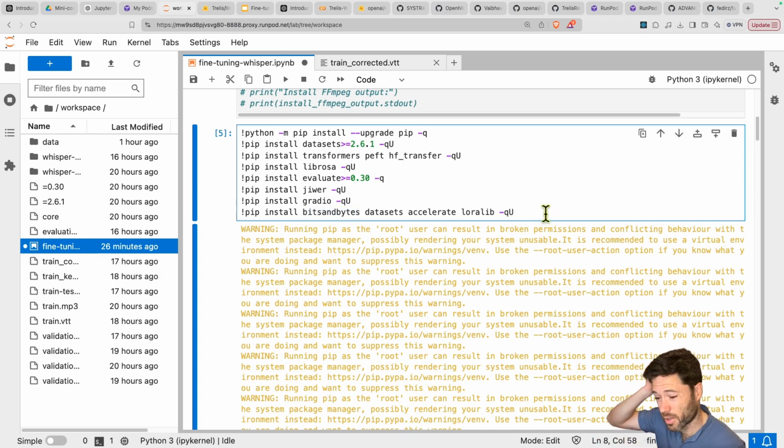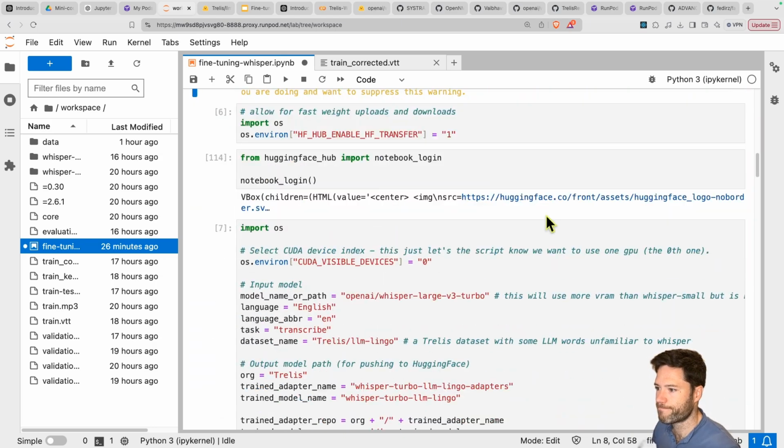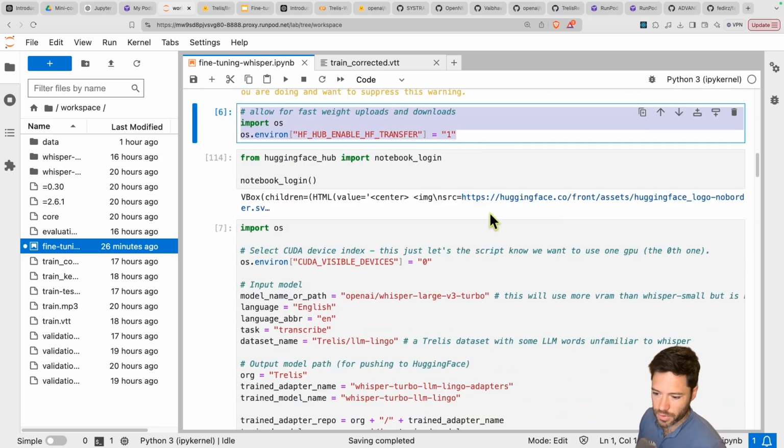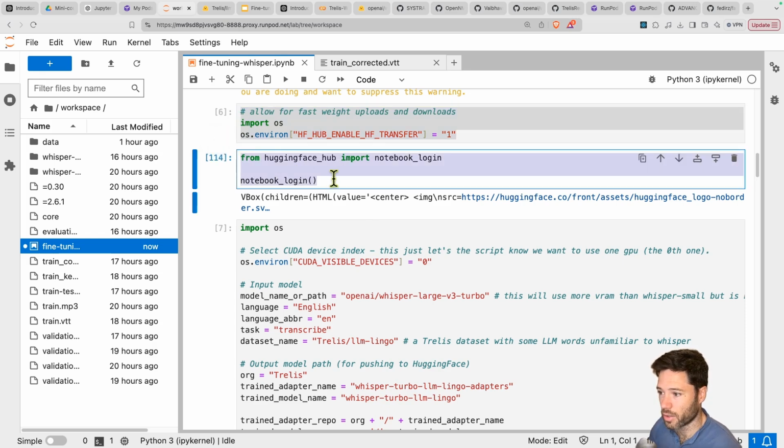Either way, Whisper models are very small. They're only gigabytes in size, so they'll easily run on Colab without even using quantization. Next, because I've installed HF Transfer, I have to set this environment variable to allow for fast weight downloads and uploads, although the weights are small, so it's not that big a thing. And then log into Hugging Face Hub using a token from your Hugging Face account.